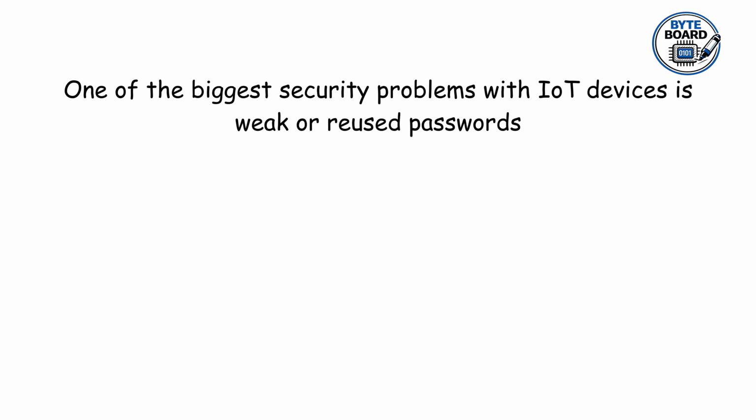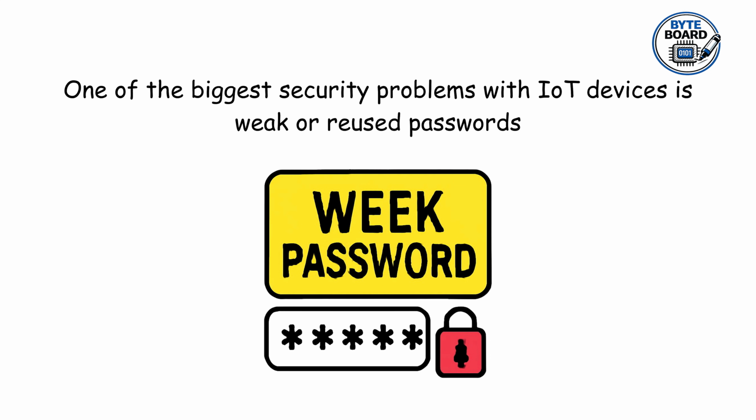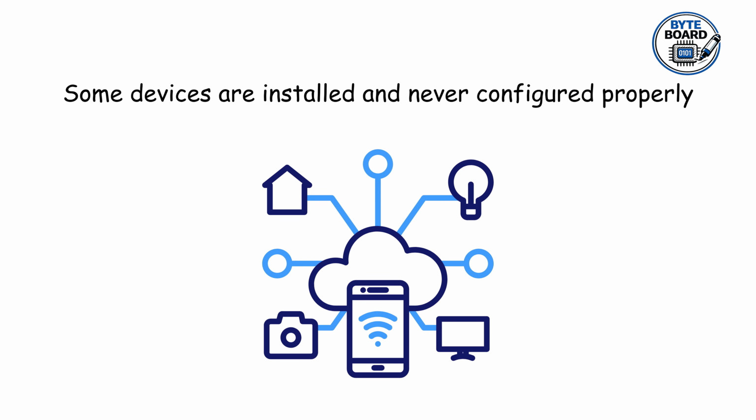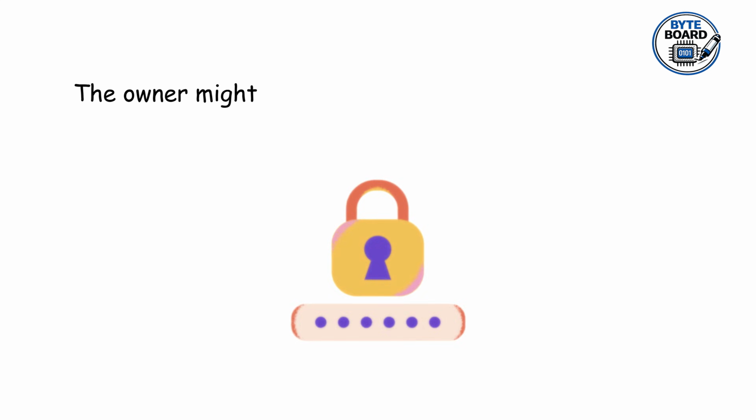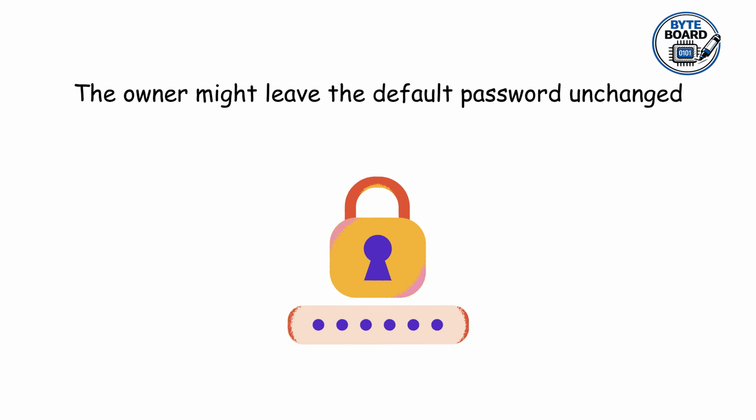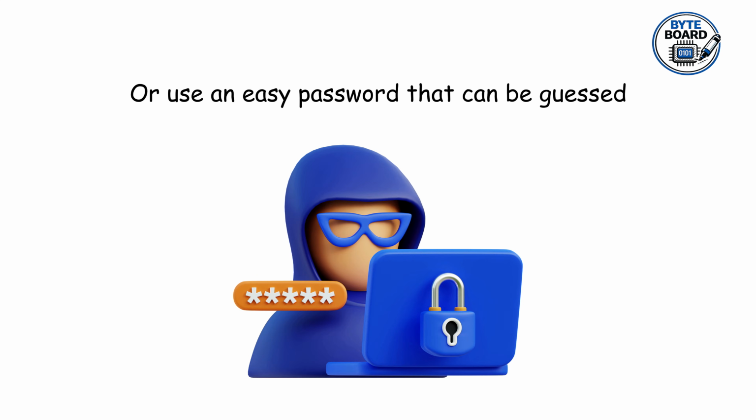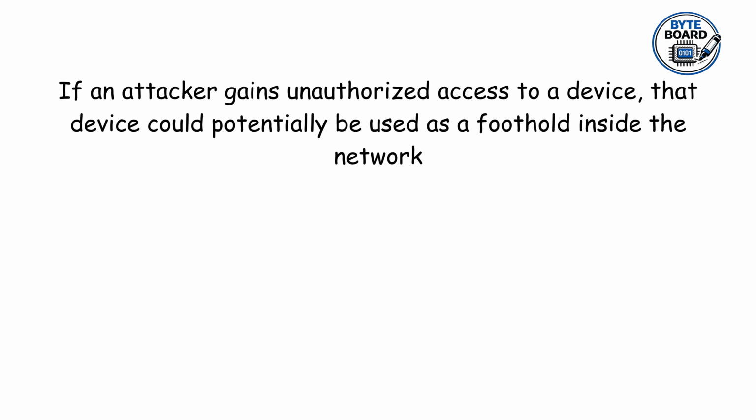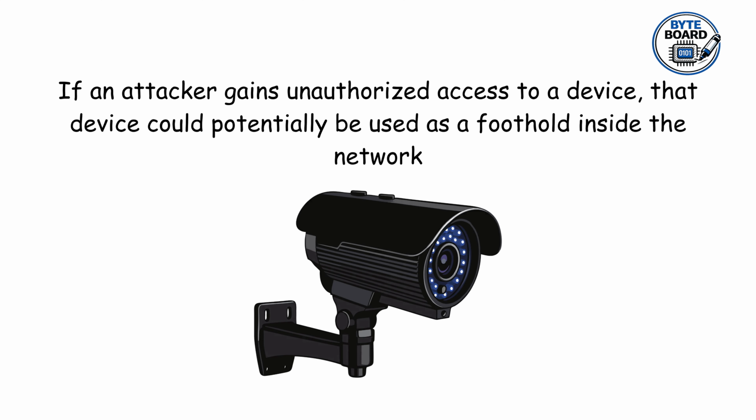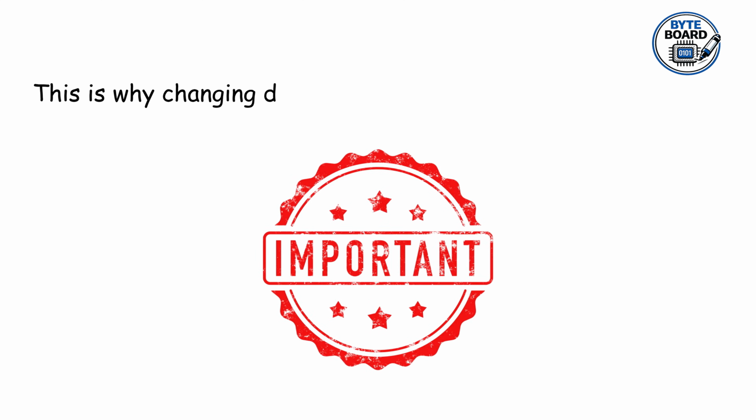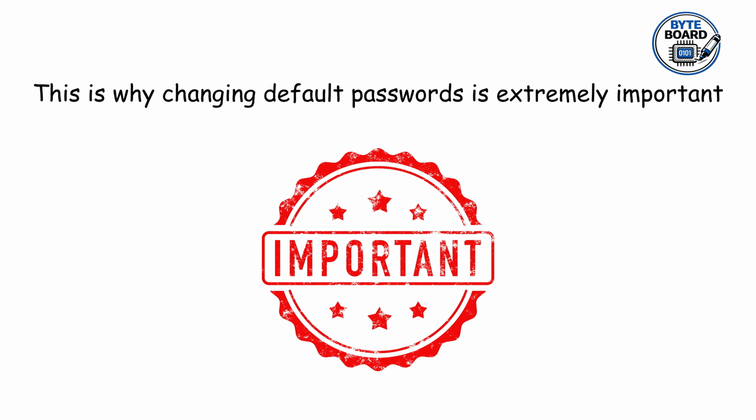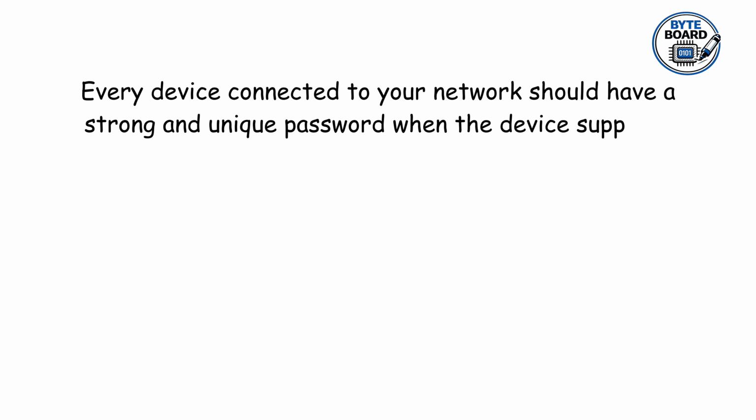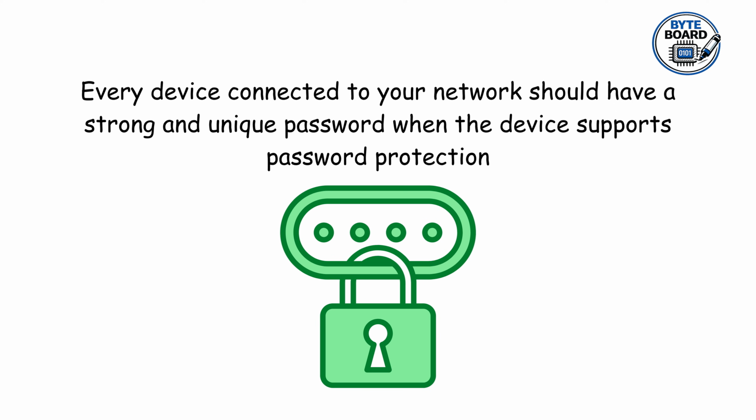Weak passwords. One of the biggest security problems with IoT devices is weak or reused passwords. Some devices are installed and never configured properly. The owner might leave the default password unchanged, or use an easy password that can be guessed. If an attacker gains unauthorized access to a device, that device could potentially be used as a foothold inside the network. This is why changing default passwords is extremely important. Every device connected to your network should have a strong and unique password when the device supports password protection.